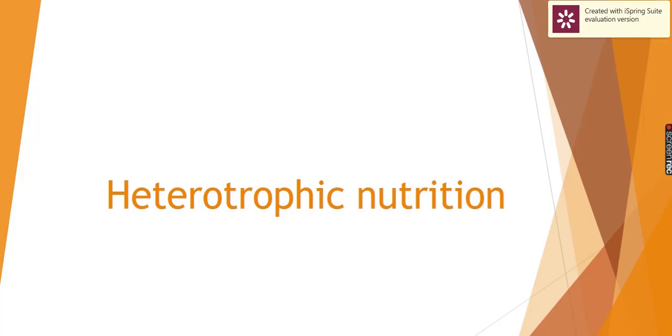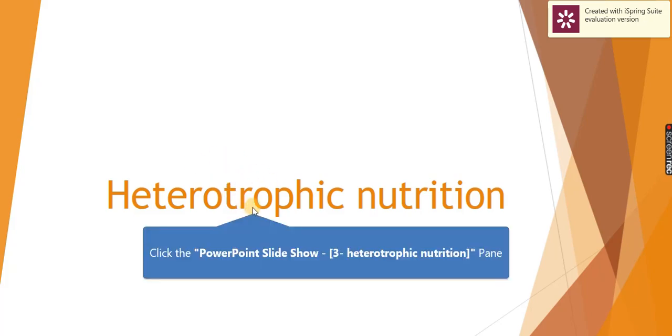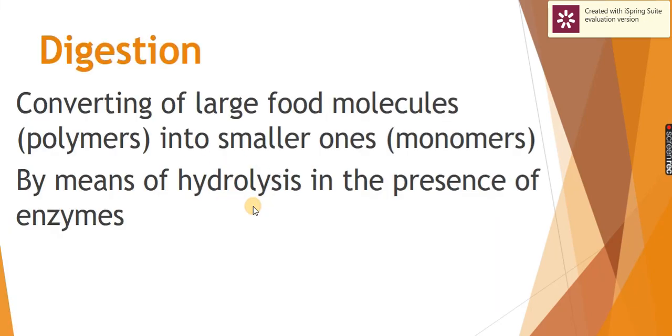Hello, today we are going to start the second type of nutrition, which is called heterotrophic nutrition. And we said that heterotrophic organisms obtain their food from other living organisms, which is organic material, large or complex molecules. So how they obtain this food and how they get the benefit from this food, this is what is called digestion, what we are going to take today.